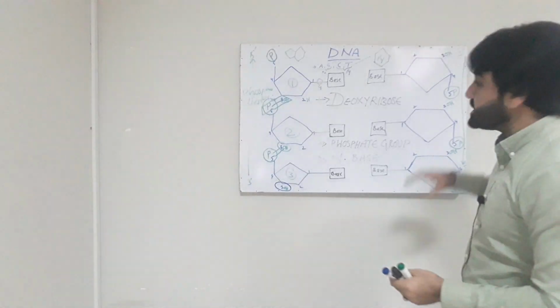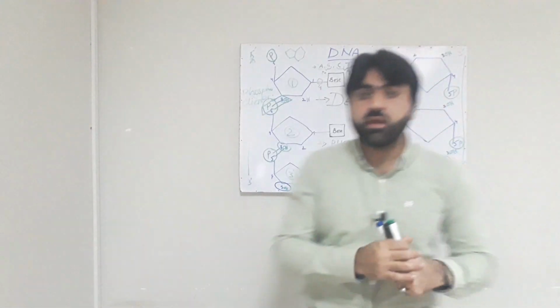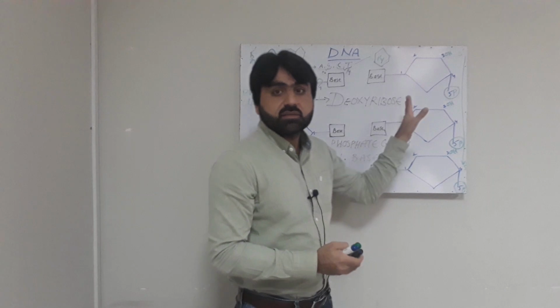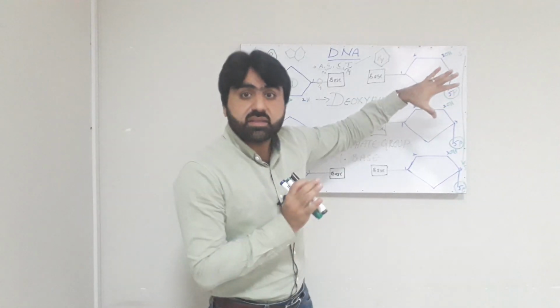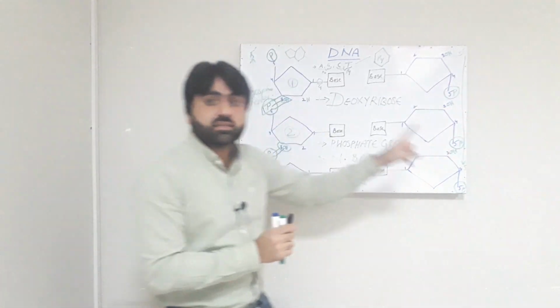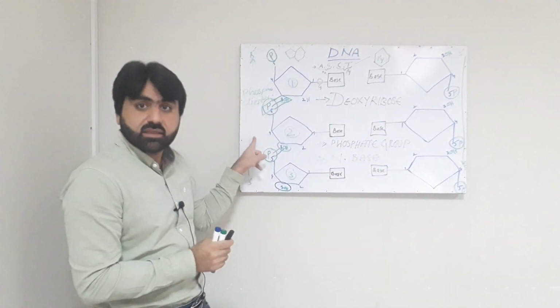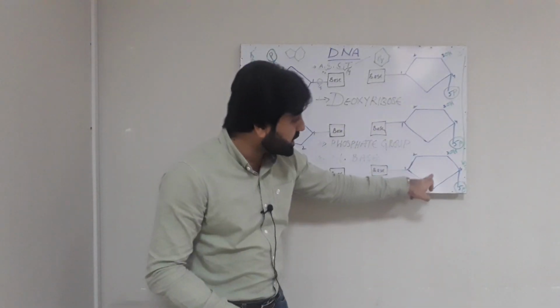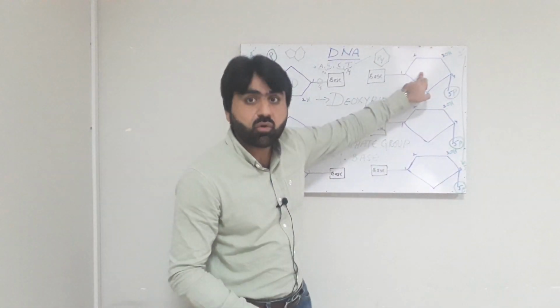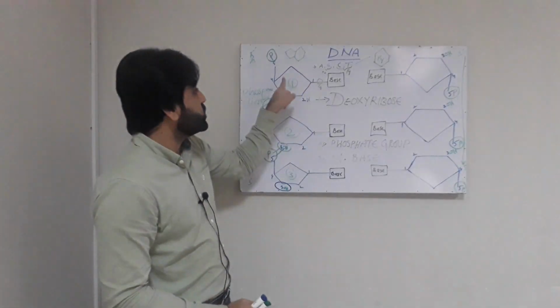Here you can see the orientation. You can see this is also the same polynucleotide structure as we have made here in this strand, but the only difference is the orientation of the deoxyribose molecule is opposite to this molecule.